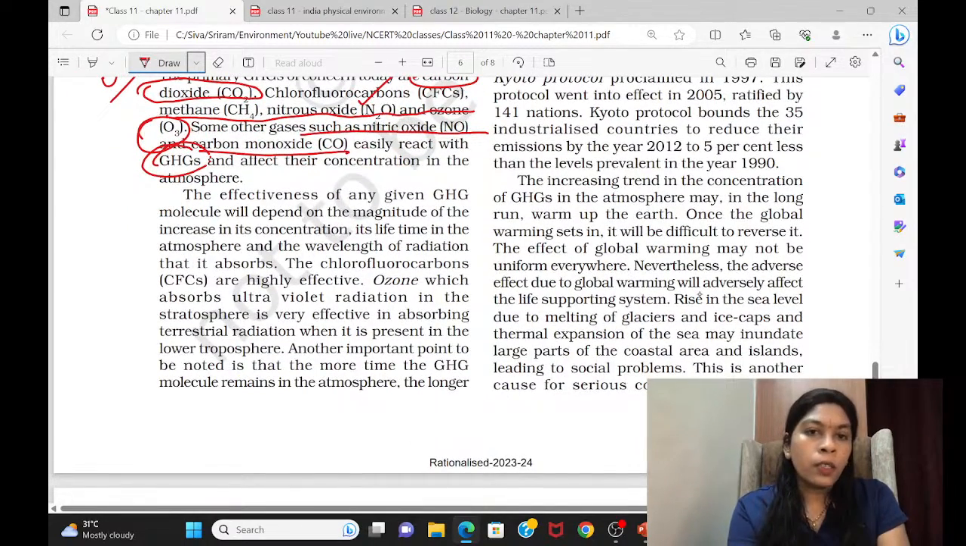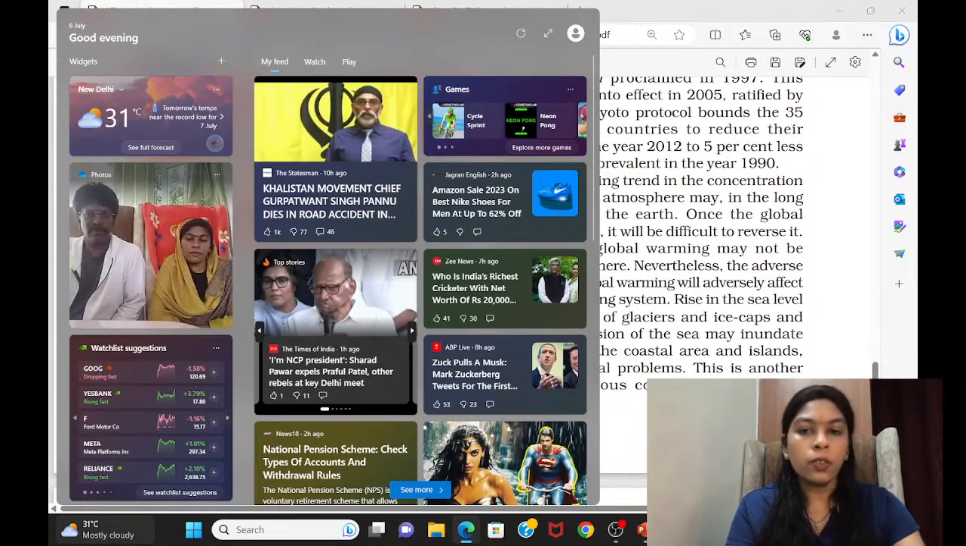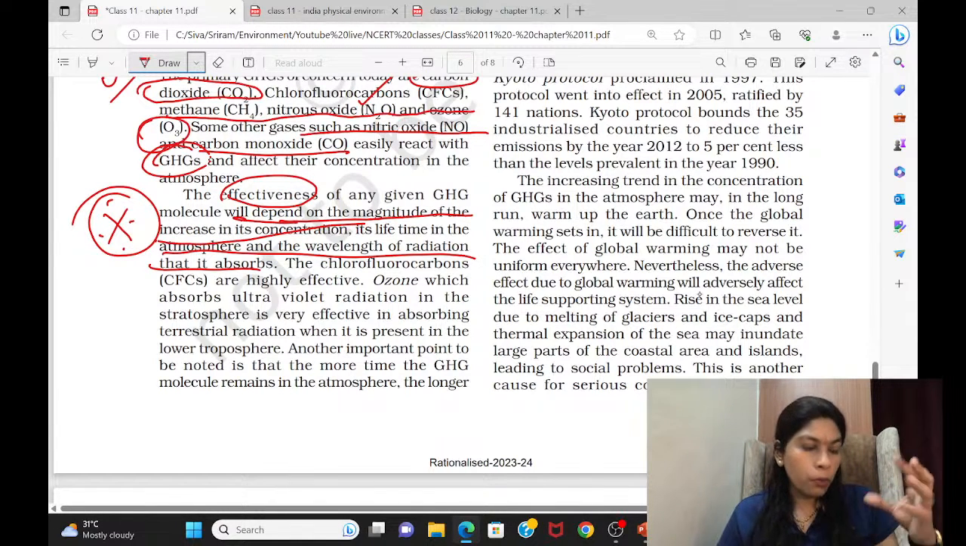Likewise, see this statement: the effectiveness of any greenhouse gas depends on the magnitude of the increase in its concentration, its lifetime in the atmosphere, and the wavelength of the radiation that it absorbs. Note this point, this is important. When you are describing certain protocols, for example the Kyoto Protocol, the Montreal Protocol, even the Stockholm Convention related to ODS, instead of writing generally about the greenhouse gas molecule, these three points have to be present.